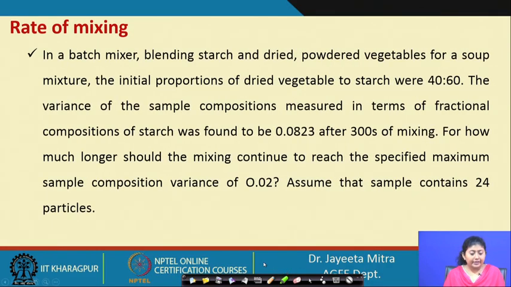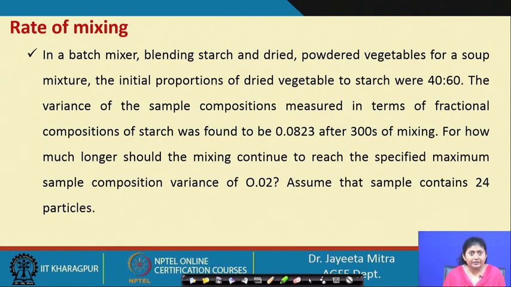Now, in a batch mixer, blending starch and dried powdered vegetable for a soup mixture, the initial proportion of the dried vegetable to starch were 40:60.